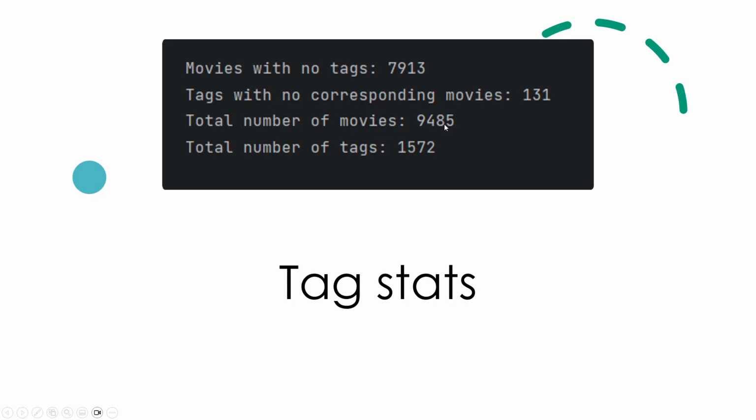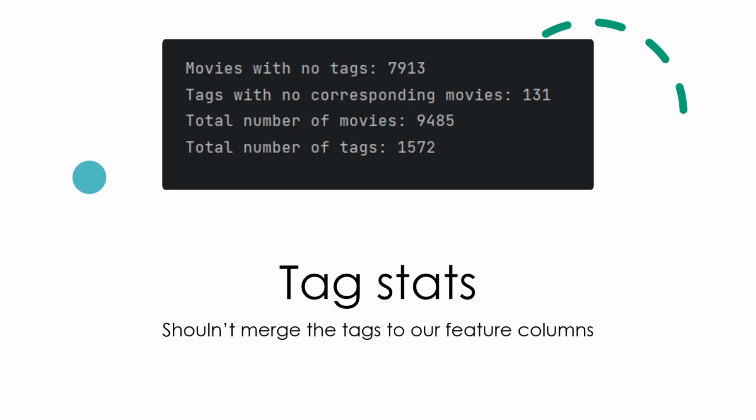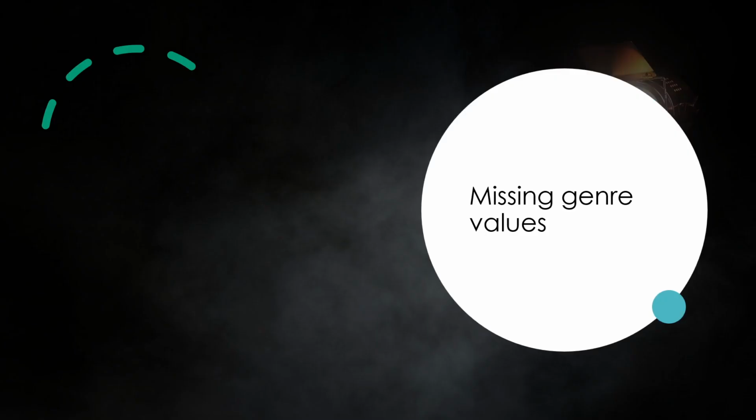9,485 movies and more than 3/4 of the movies have no tags, for us it didn't make sense to include this data as a feature, because that will just mean most of the movies are going to have NaN fields, which is not good for a machine learning model. So we should not merge the tags to our feature columns. So unfortunately, we had to completely discard this data.